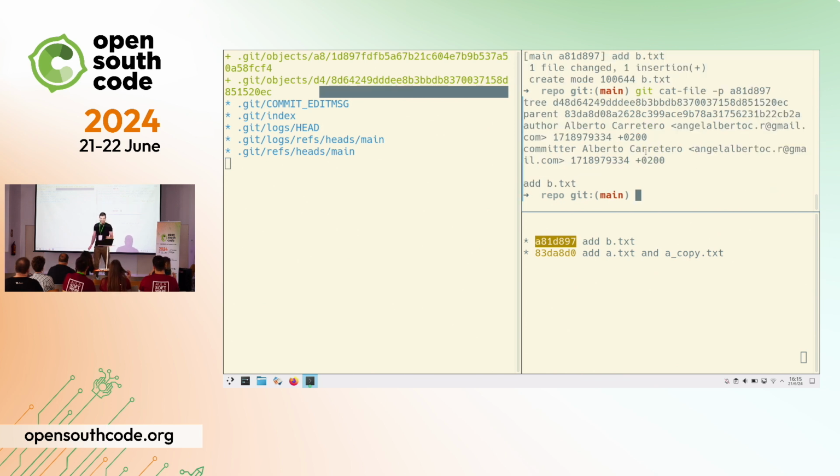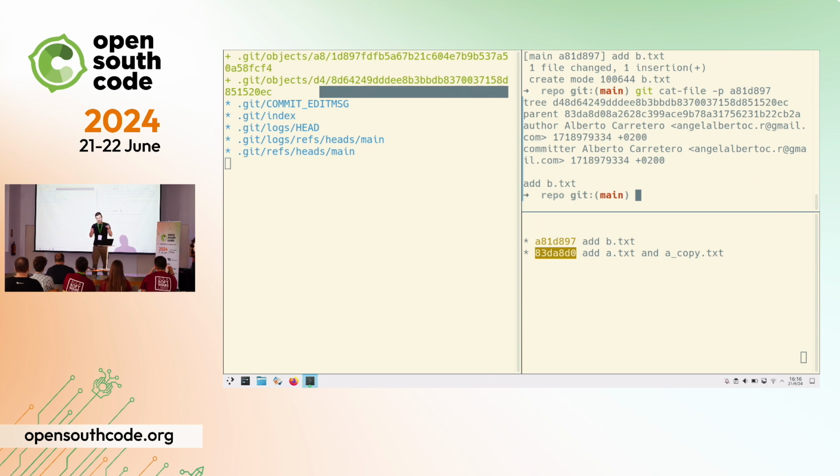And this is one of the next most important points in the presentation. The graph is represented as only a parent label and a hash of the other commit. So if you see here, the hash next to parent says 83DA8D, right? This is precisely the hash of the first commit we created. So there is no magical graph structure that needs to be maintained on the side or anything like that. The important thing is that the commit has a reference to the previous one by hash.